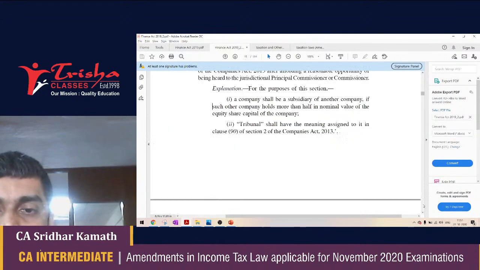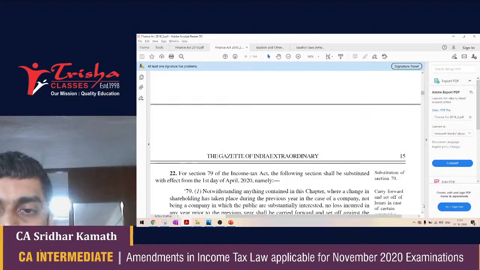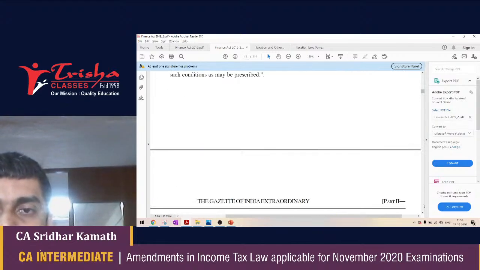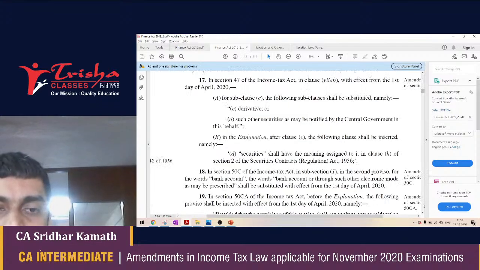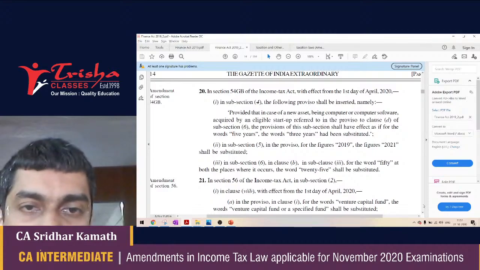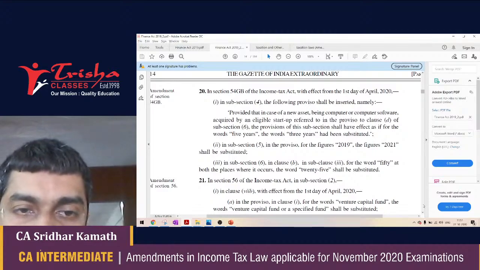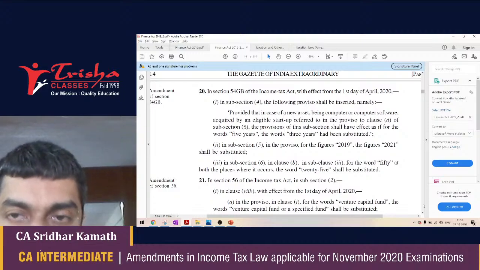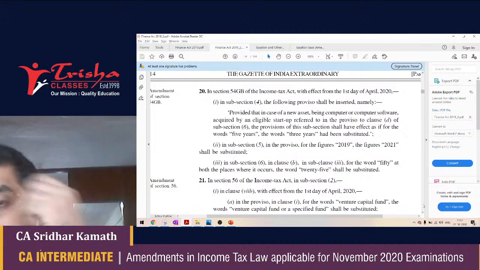Section 54GB talks about exemption from capital gain in certain cases. Give me a minute. Yeah, 54GB. 54GB said that if you are shifting industrial undertaking from an urban area to a rural area, and as part of the shift you are acquiring a lot of assets, then to the extent of the cost of the asset you will get exemption from the capital gain that you make on the sale of the business, or rather on the shifting of the business.